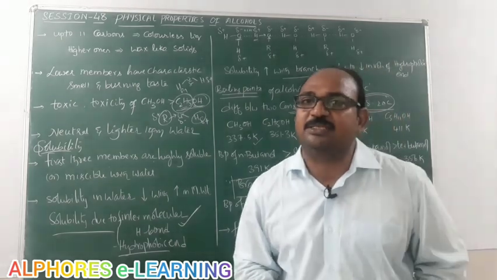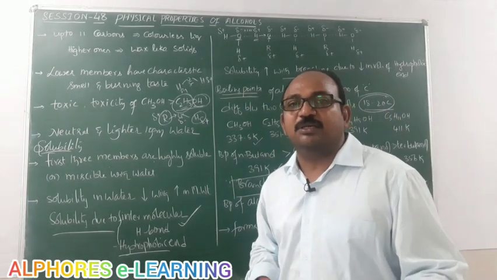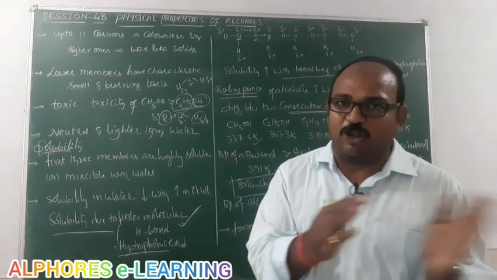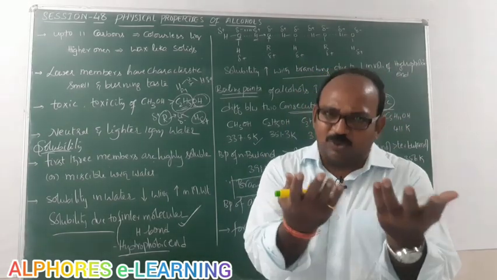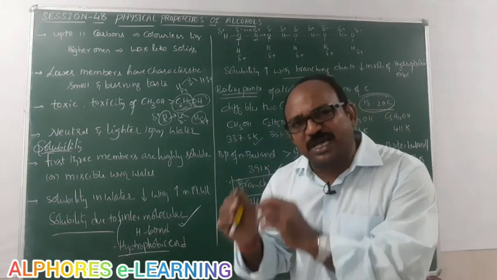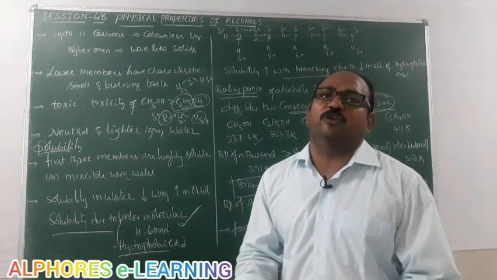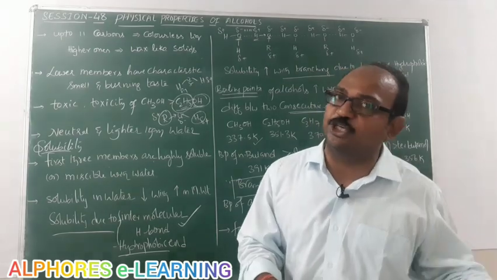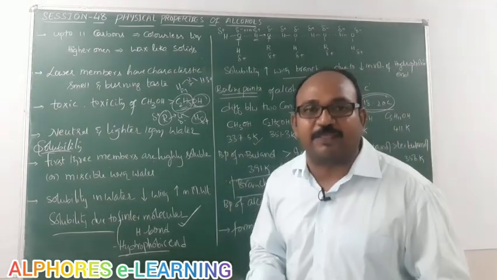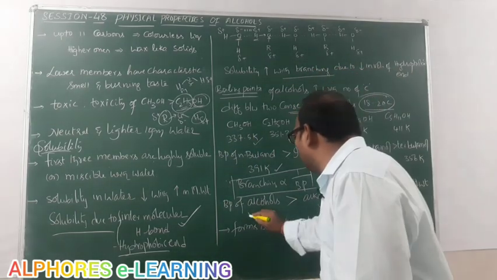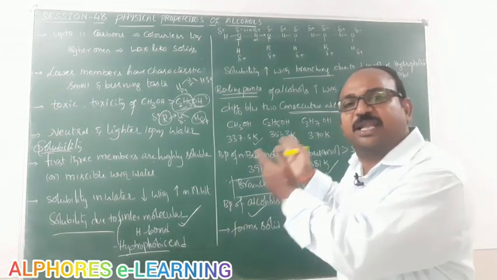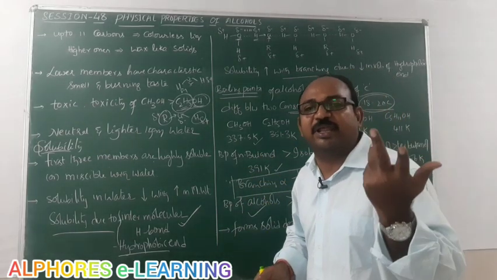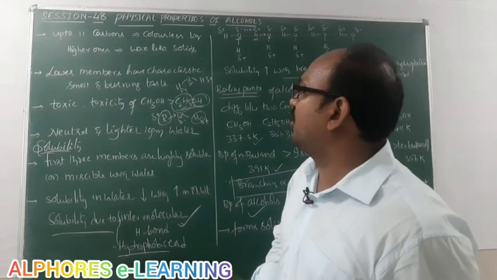The reason is that alcohols may have the same molecular weight, same size, same volume, but in addition alcohols have another property, intermolecular hydrogen bonding, whereas alkanes, alkyl halides and ethers do not have any intermolecular hydrogen bonding.